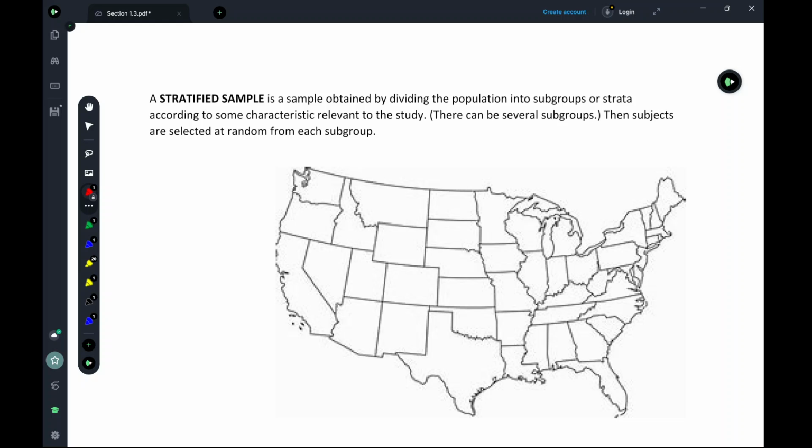Now, the entire population of the United States is somewhere around 350 million people, right? So impossible to study or to gather information about every single person in a timely or cost-effective manner. So we want to select a sample of people from the United States. However, we want to make sure it's randomized so that it reflects the whole United States.